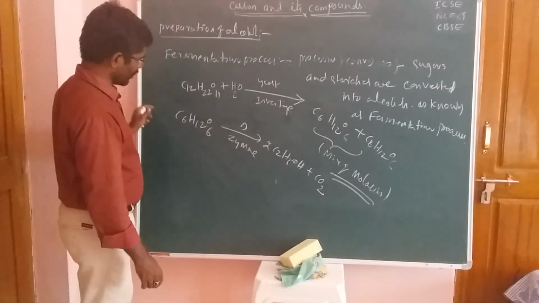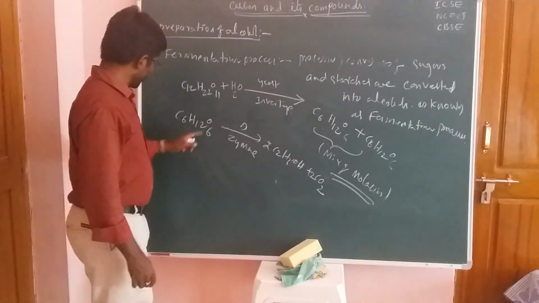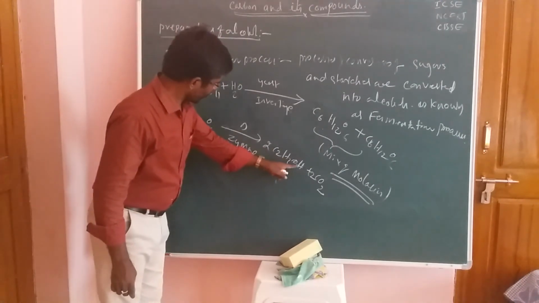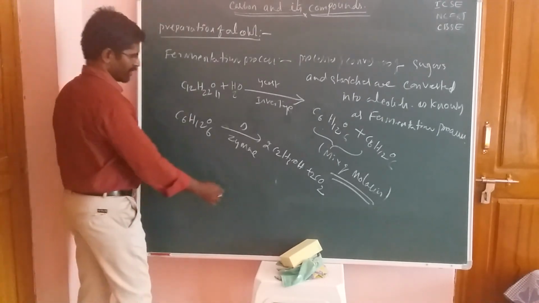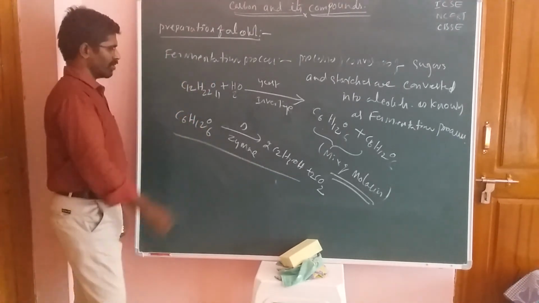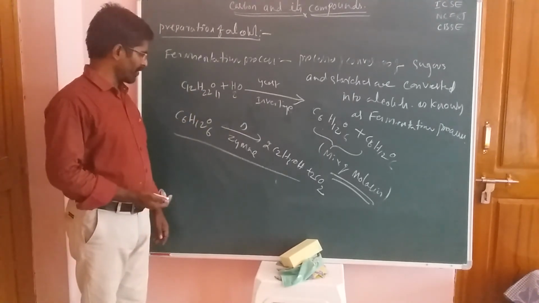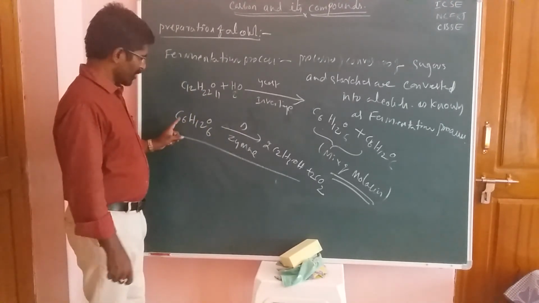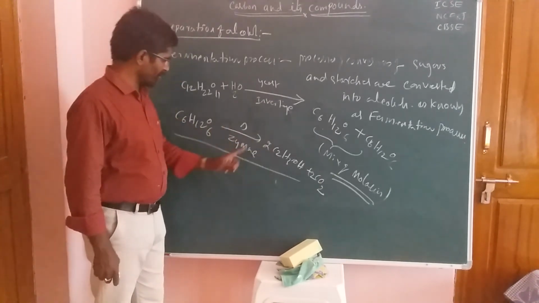Now here, all of you look at the board. So 4, okay friends, this is 2 moles and 6 oxygens, 2 oxygens and next is 4. So this is the conversion, or preparation, of alcohols by using the fermentation process. How many carbons are there? 6 carbons, 2 and 4 carbons, here 2 carbons.